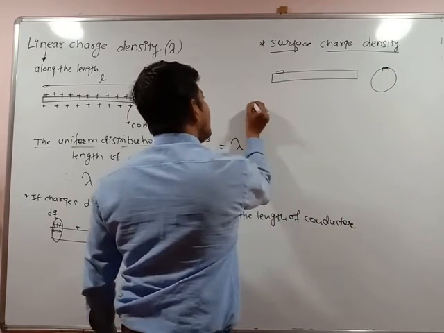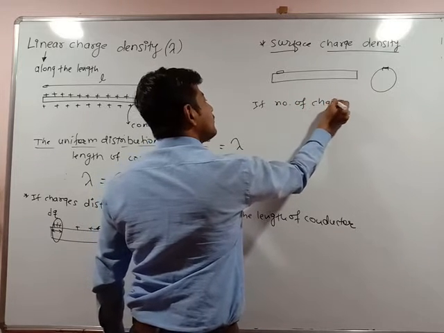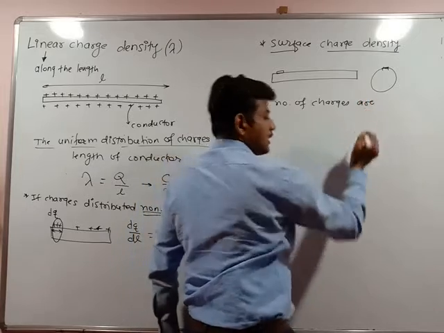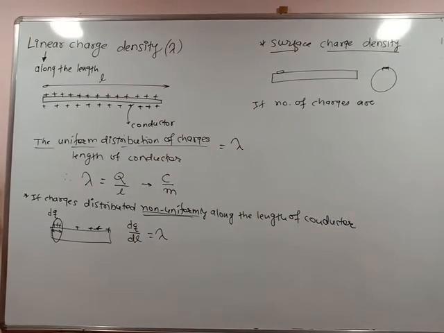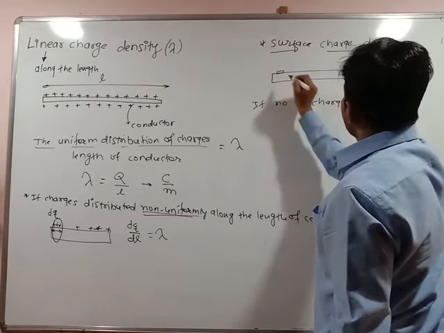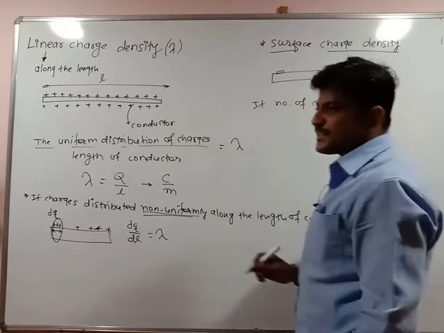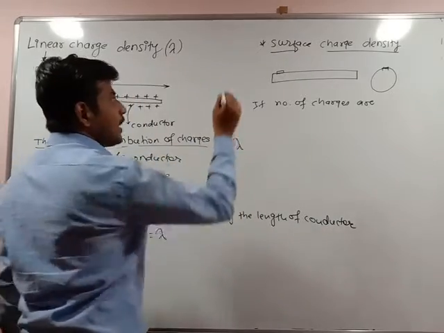मी त्या ठिकाणी म्हणतो if number of charges are uniformly distributed इथं किंवा सगळा एरिया घ्या. सरफेस चार्ज, लिनियर चार्ज म्हणजे along the length, surface charge म्हणजे on the surface.